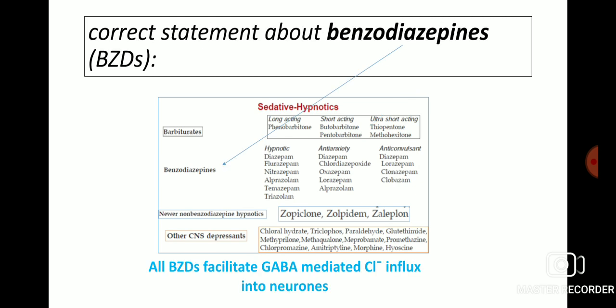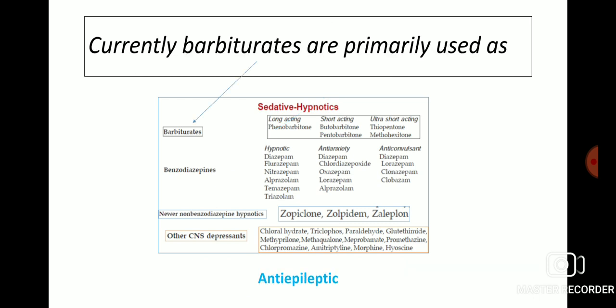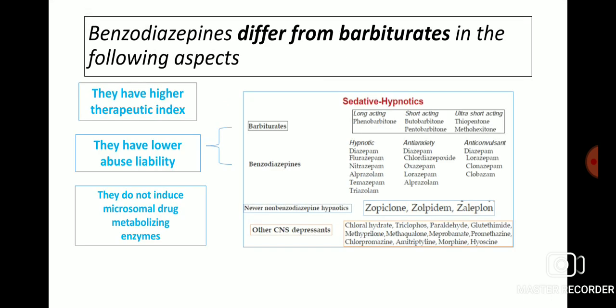Correct statement about benzodiazepines: all benzodiazepines facilitate GABA-mediated chloride influx into neurons. Currently, barbiturates are primarily used as anti-epileptic drugs. Benzodiazepines differ from barbiturates in the following aspects: they have a higher therapeutic index, lower abuse liability, and they do not induce microsomal drug metabolizing enzymes.